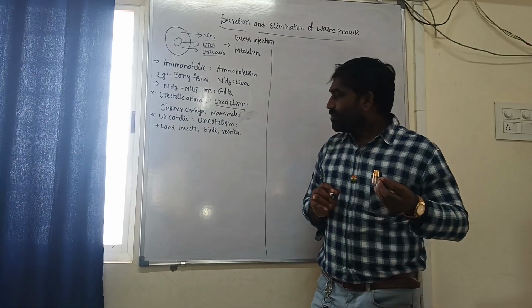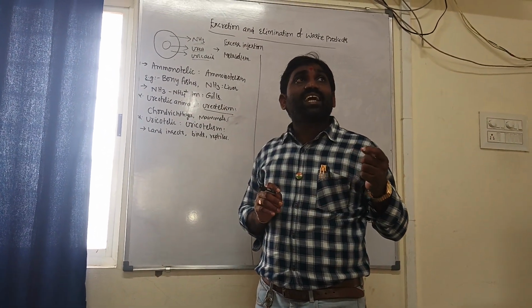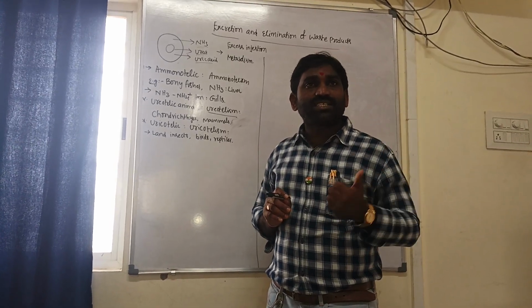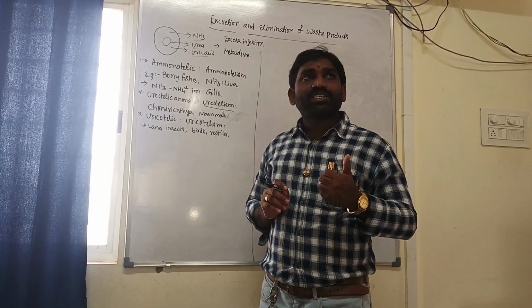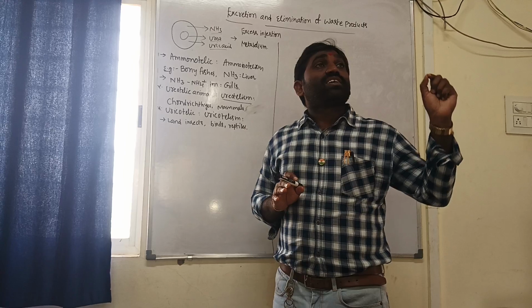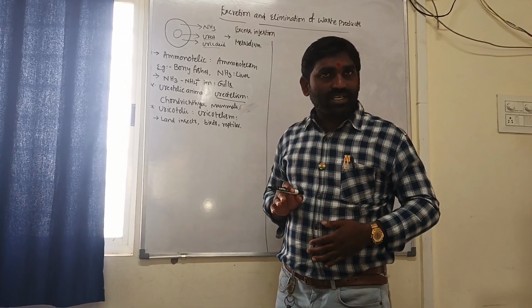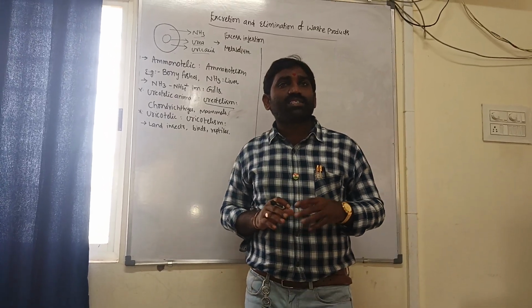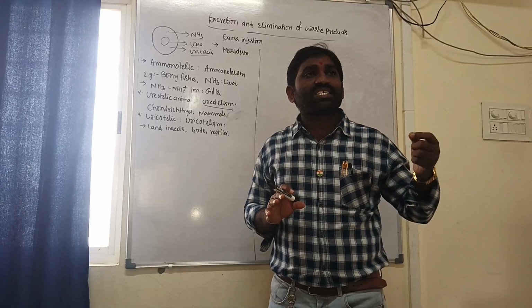In fact, birds excrete their uric acid in the form of small pellets. This is a process to conserve water, because these are all terrestrial animals. This is the categorization of animals based on their nitrogenous or excretory waste.